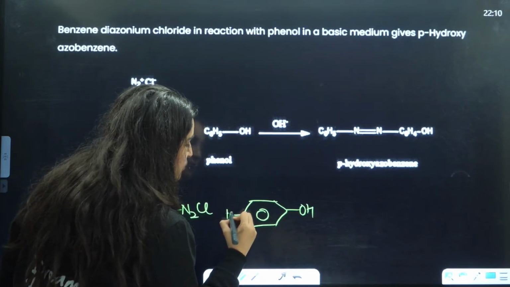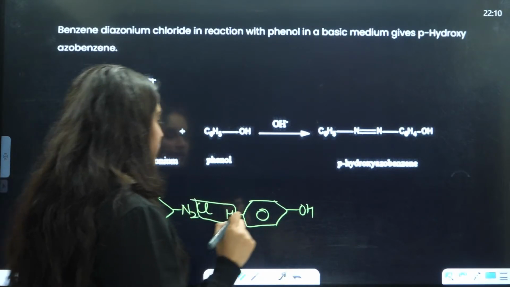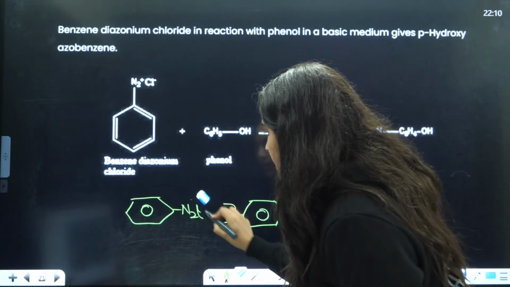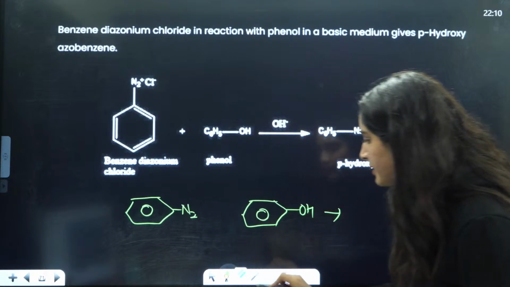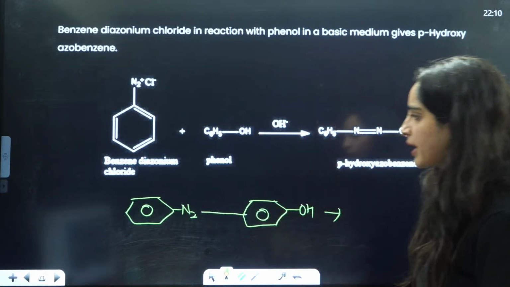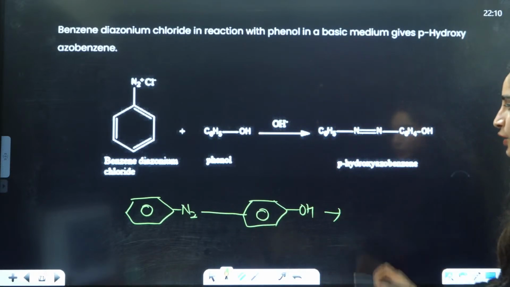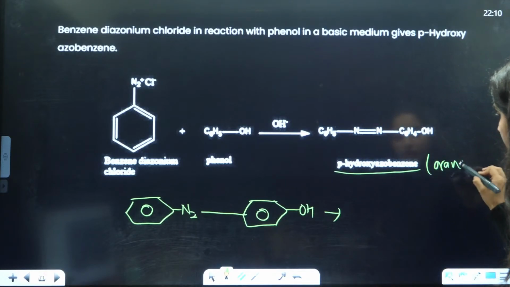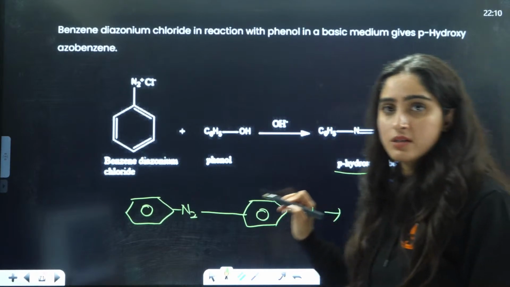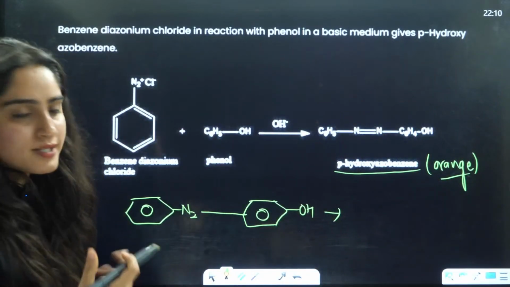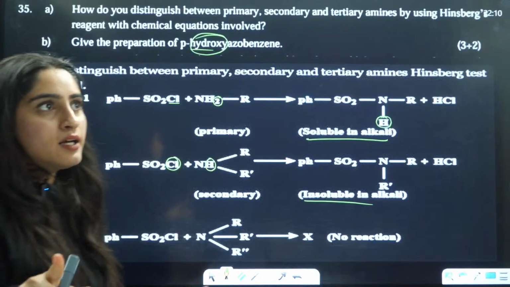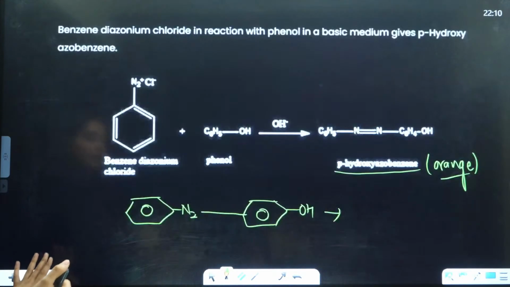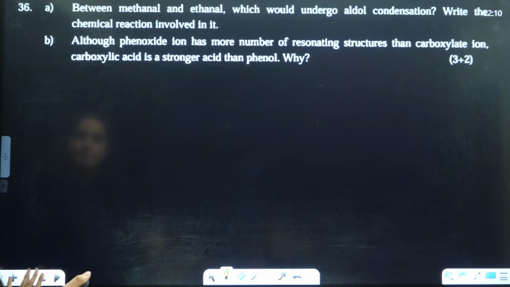From the para position, this H and this Cl will be eliminated, and hence you will have the formation of, if I write it this way, the Cl and H will be eliminated, and these two will attach together, and this is what you will have: para-hydroxyazobenzene, which is orange in color. Azobenzene is formed. With aniline, yellow color is formed. Okay, with aniline, yellow color dye is formed.